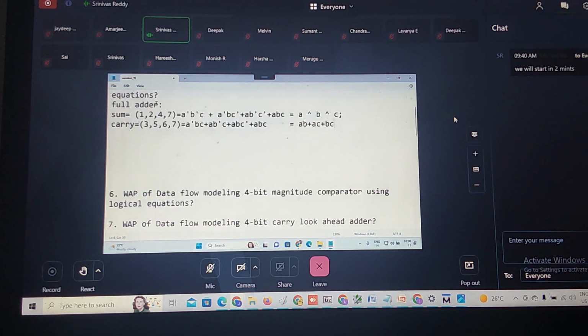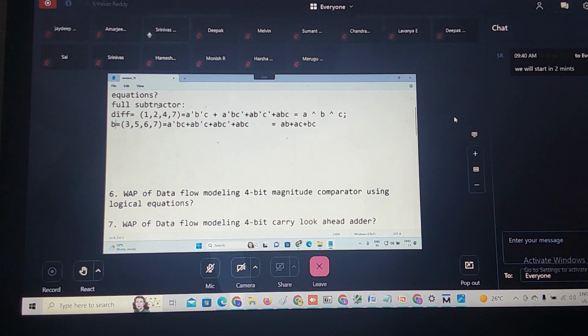This is nothing but full subtractor. Full subtractor, what are the outputs, sir? Difference is output. Difference is same as the sum. Correct? Then borrow. So difference decimal notations are 1, 2, 4, 7. This is a canonical equation of the 1, 2, 4, 7.